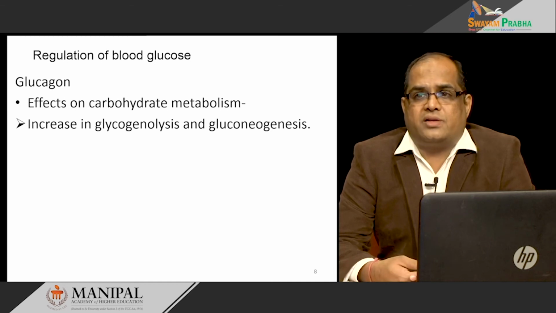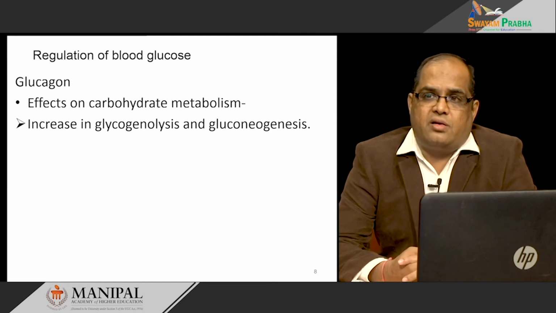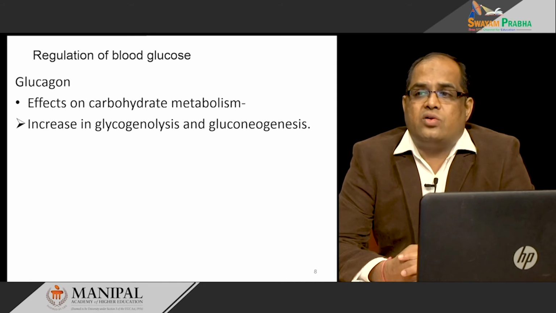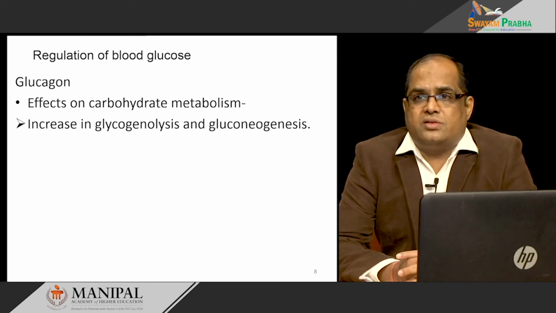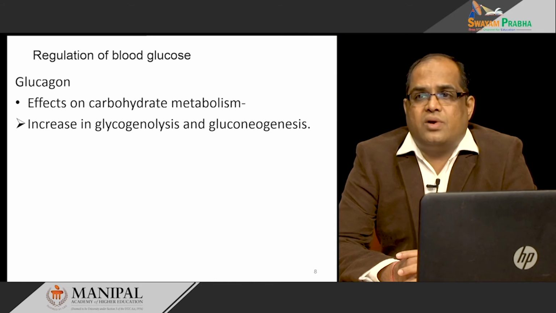And what are the effects of this glucagon? How does it increase it? We will see the effect on different metabolism. The first is the effect on carbohydrate metabolism. It increases glycogenolysis and gluconeogenesis, because glucagon is released during low blood glucose level condition.